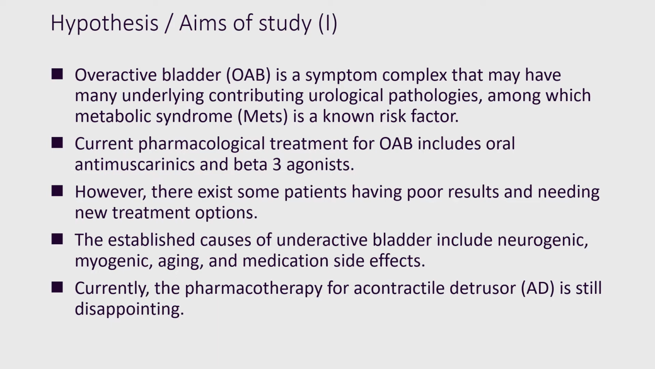Overactive bladder (OAB) is a symptom complex that may have many underlying contributing urological pathologies, among which metabolic syndrome (METS) is a known risk factor. Current pharmacological treatment for OAB includes oral antimuscarinics and beta-3 agonists. However, there exist some patients having poor results and needing new treatment options. The established causes of underactive bladder include neurogenic, myogenic, aging, and medication side effects. Currently, the pharmacotherapy for acontractile detrusor (AD) is still disappointing.